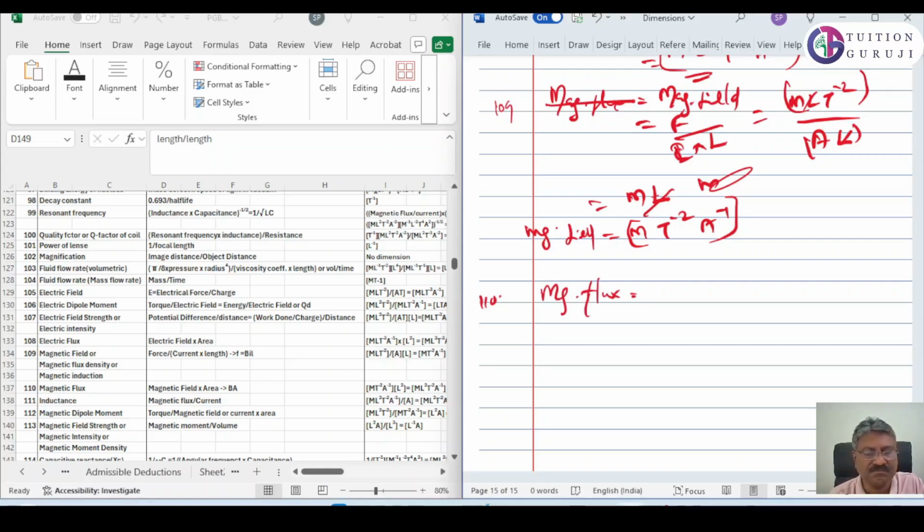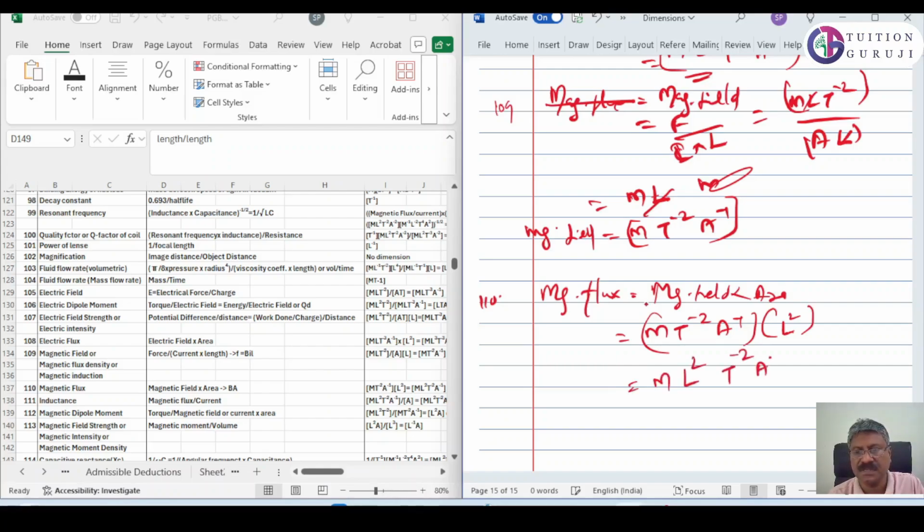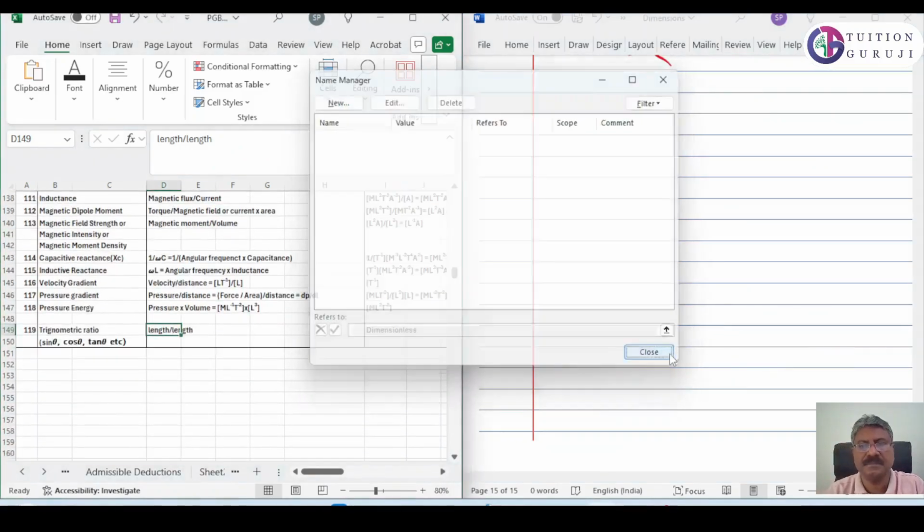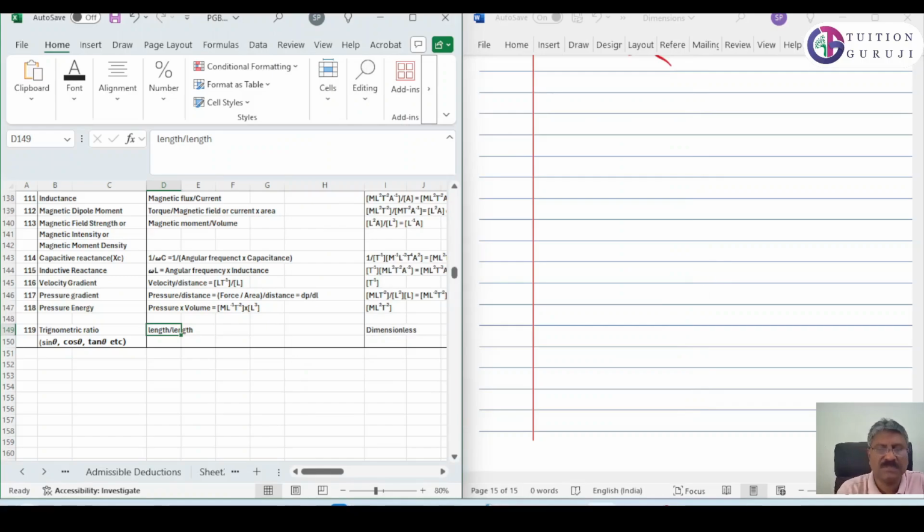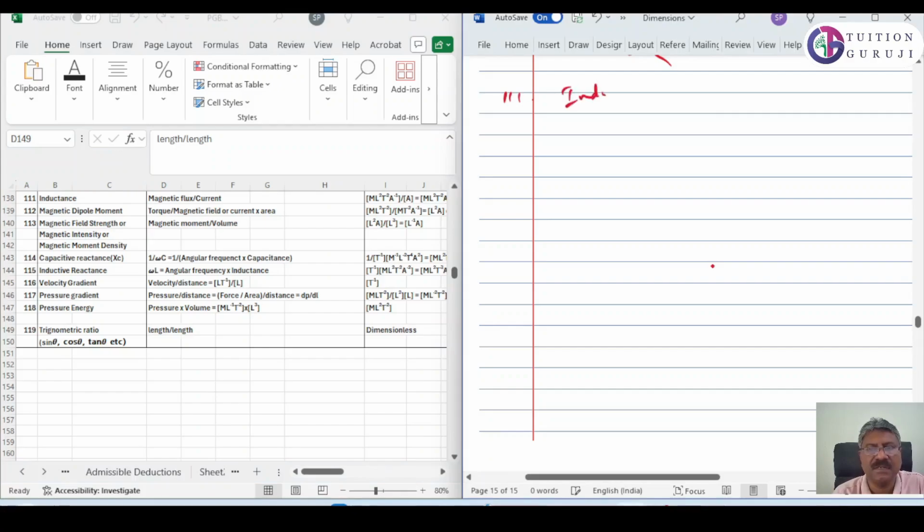Now 110. 110 is magnetic flux. Magnetic flux is equal to magnetic field into area. Field is M T raised to minus 2, A raised to minus 1 into area L square. That is M L square T raised to minus 2, A raised to minus 1. So 111 is inductance. We have already calculated inductance. Okay, this will be repeating.